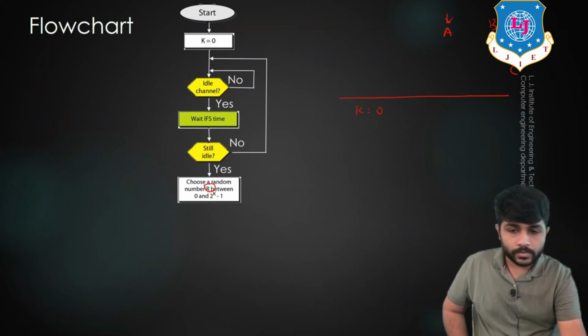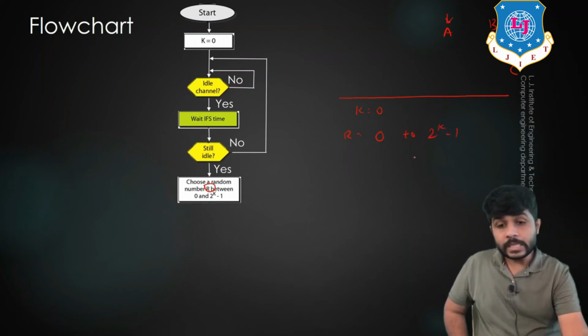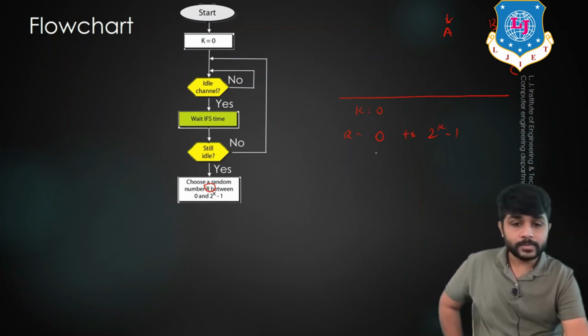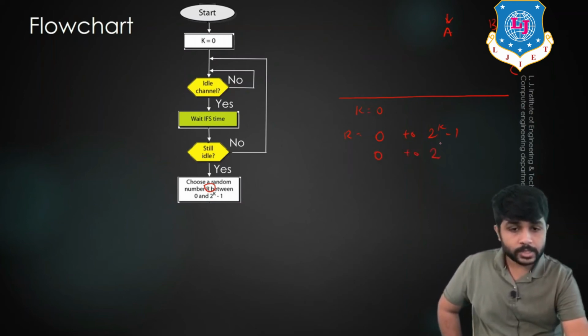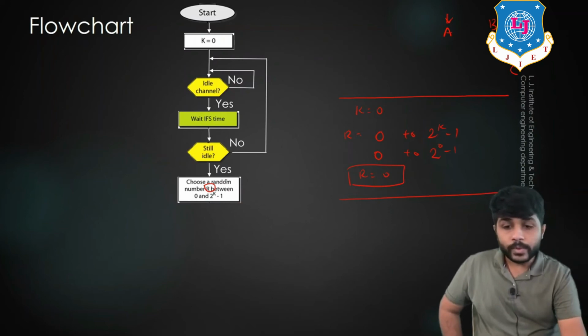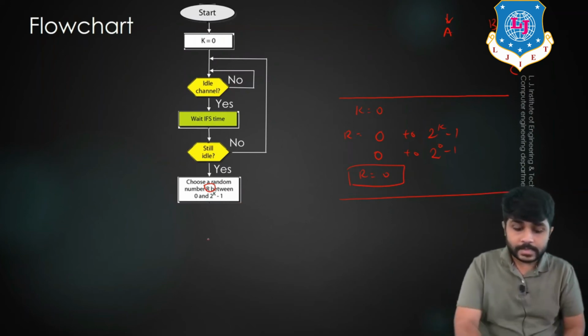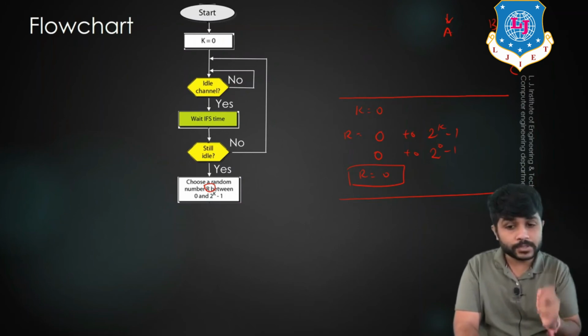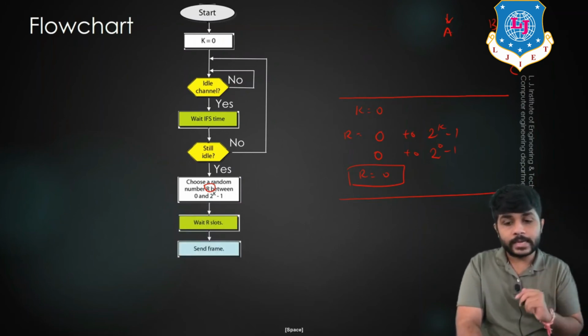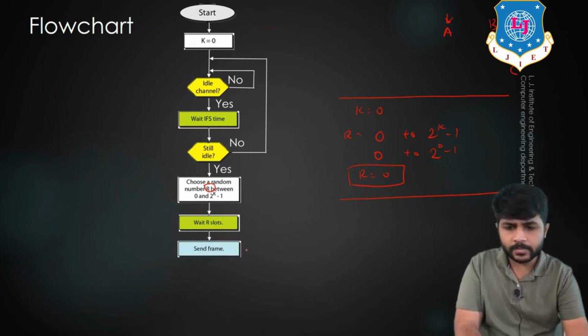slots. Now the value of R is found using the equation 0 to 2 raised to k minus 1. Right now the value of k is 0. It means the value of R will be 0 to 2 raised to 0 minus 1. 2 raised to 0 means 1, so the value of R that we are getting is 0. It means after waiting for IFS time, device A will wait for 0 slots and it will send the frame.